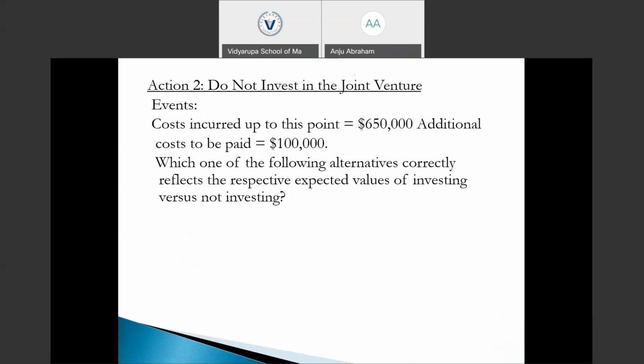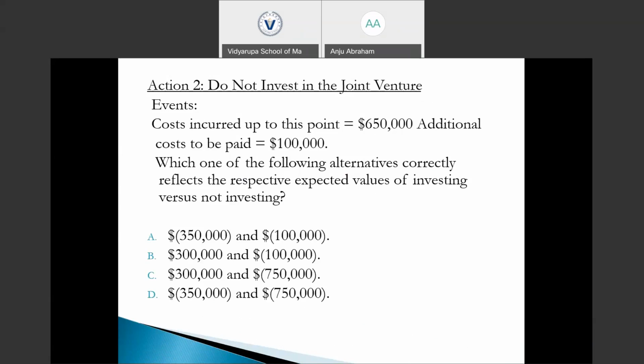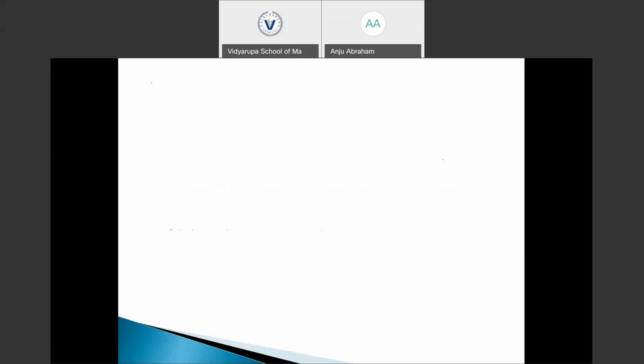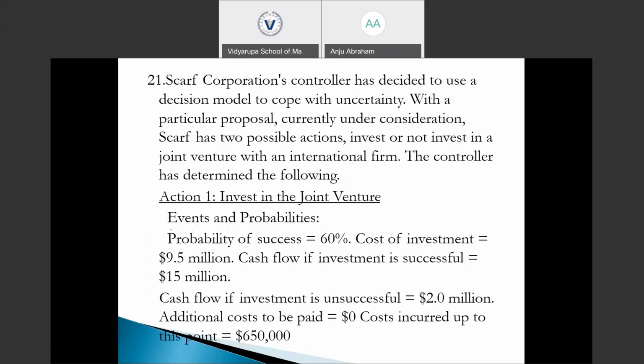So, which one of the following alternatives correctly reflects the respective expected values of investing versus not investing? We are given 4 options, and the question is to find the respective expected values of investing and not investing. So, if we are investing, what is going to be your expected value?